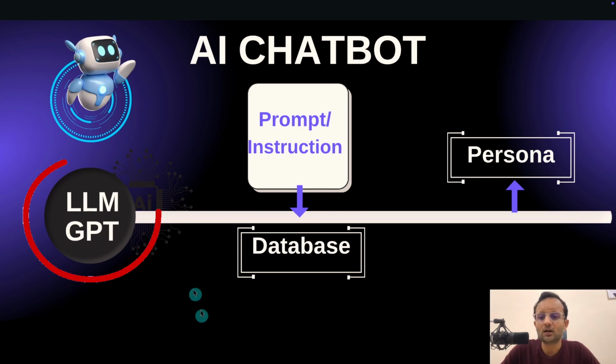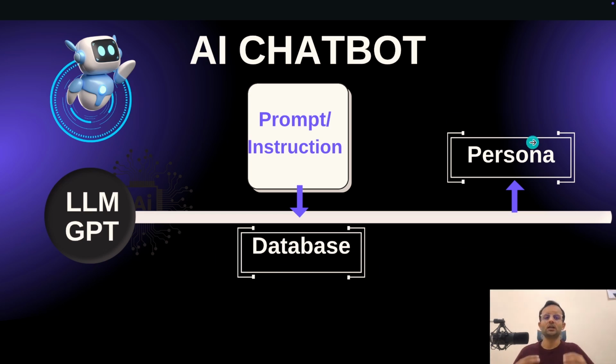Here we are using GPT, which is an LLM of OpenAI and is generally famous as ChatGPT. Any AI model we see out there, like Gemini, Claude, or Llama by Meta, are LLMs made by different companies, and one of the most famous is GPT. So we are using a custom GPT, and we will train it using different instructions called prompts. Then we will provide a huge amount of data on which this custom GPT will be trained. Thereafter, we will create a persona out of it so that it behaves like a person who is talking to you, with knowledge of a particular database.